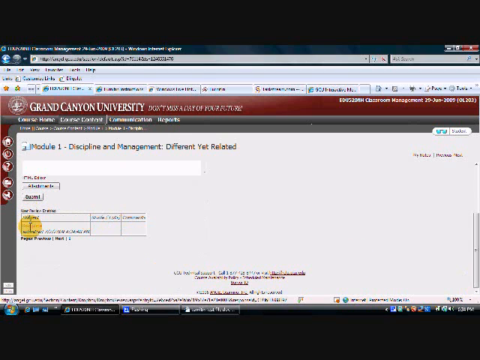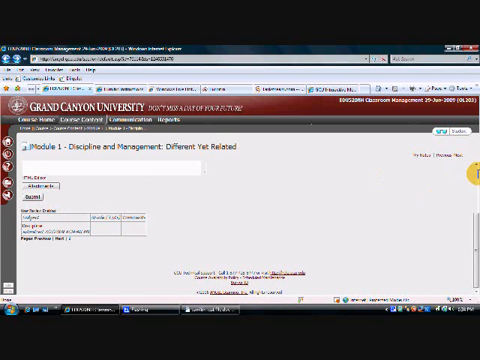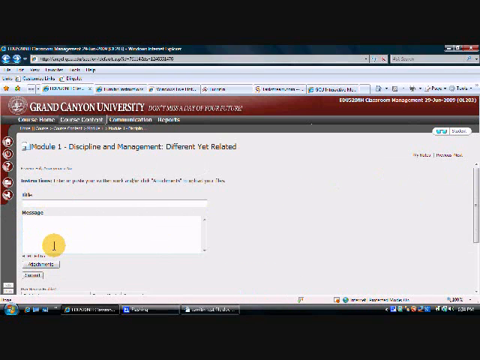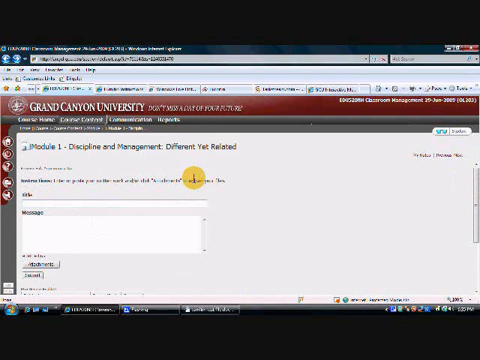Notice that now if I scroll down, the file is down here. I could actually click on it and go in and look and see what I submitted. I can't change anything. If you want to change anything, you actually have to resubmit the whole thing just like you did. But just remember, if you resubmit, I only grade the last submission. And if you resubmit after the deadline, then I will grade the last one but count it as a late. So be careful when you send it in the first time.